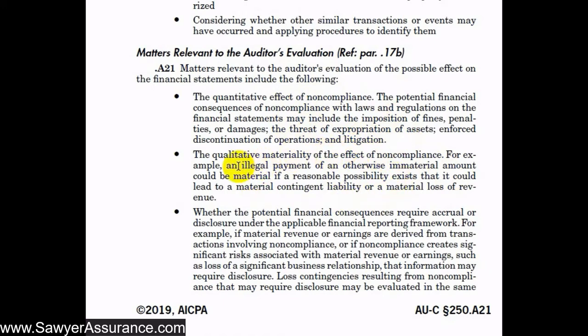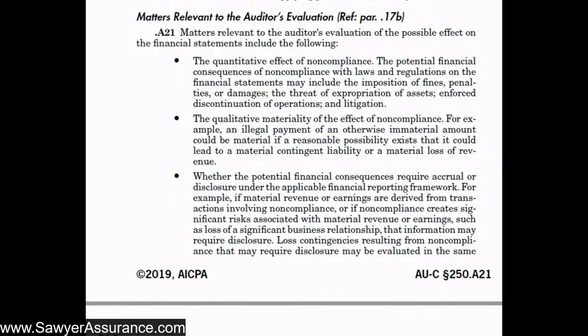The item of noncompliance could certainly be small or immaterial, but that could end up leading to a very material effect on the financial statements. For instance, it could make a material contingent liability or a material loss of revenue, as in the case of enforced discontinuance of operations. So we can't just look at the materiality of the incident, but also the materiality of what else in the financial statements that incident affects.